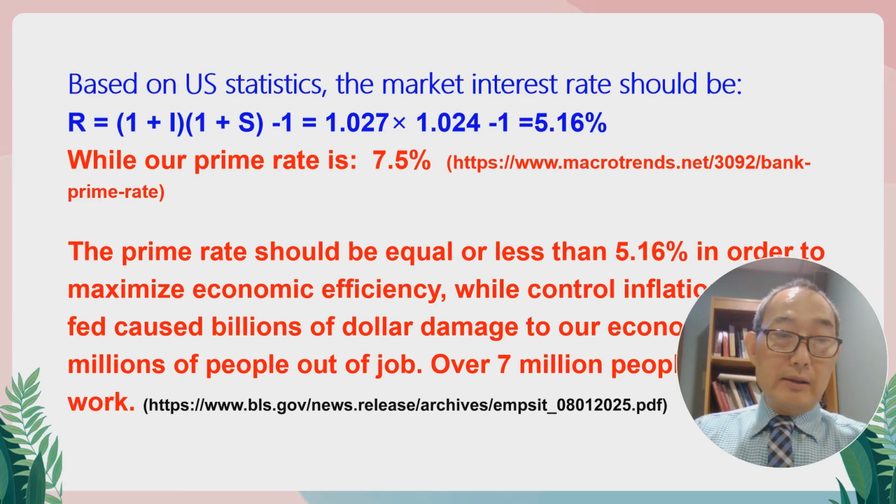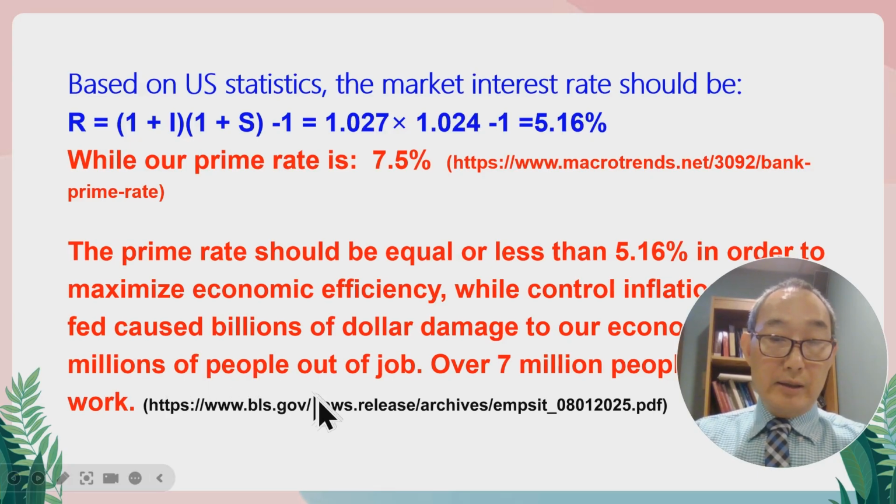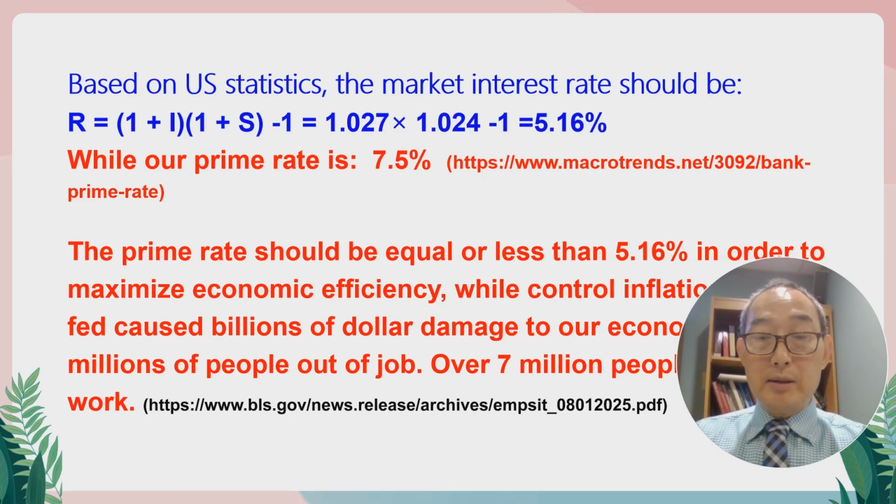The Fed has caused a billion dollars of damage to our economy, because we have millions of people out of work. Based on the labor statistics, in 2025 we have 7 million workers out of a job.